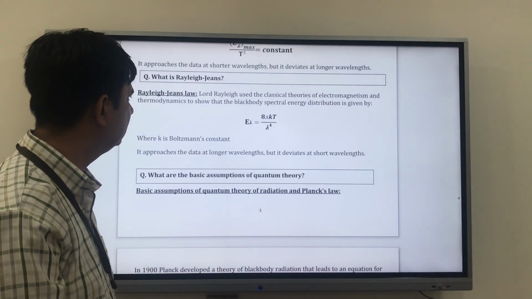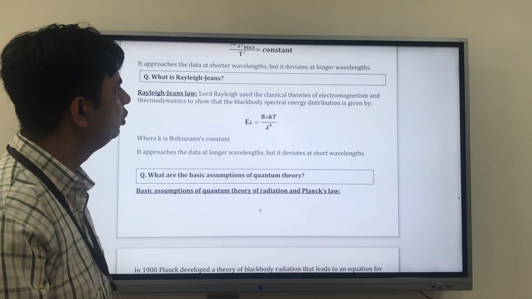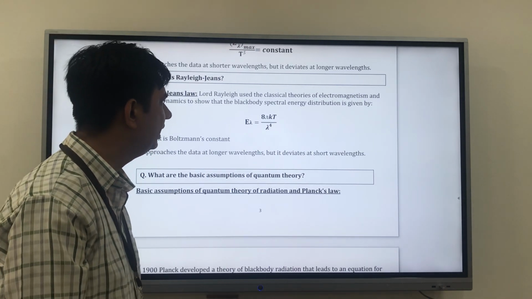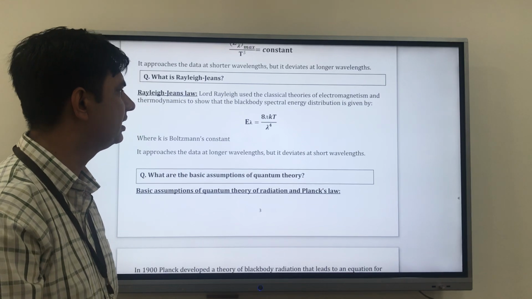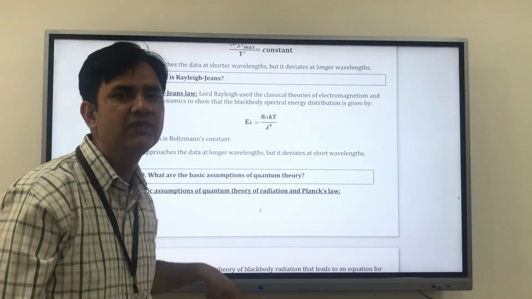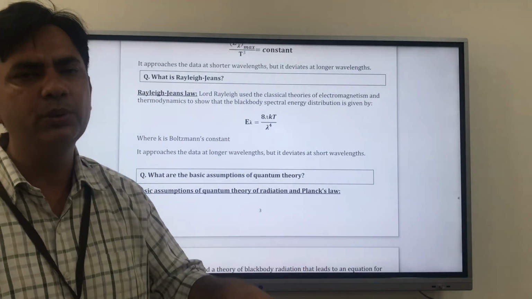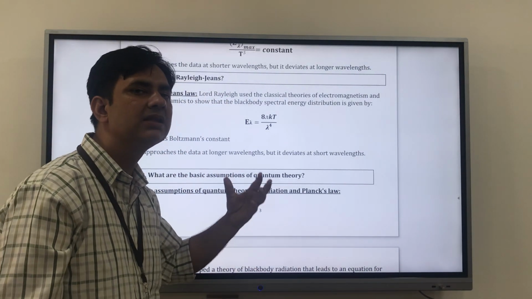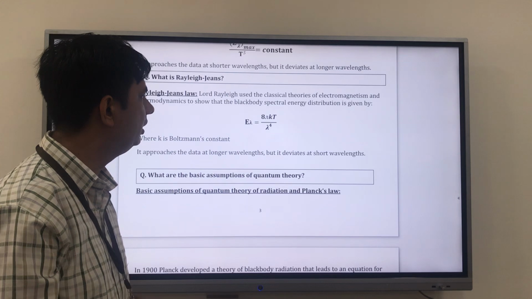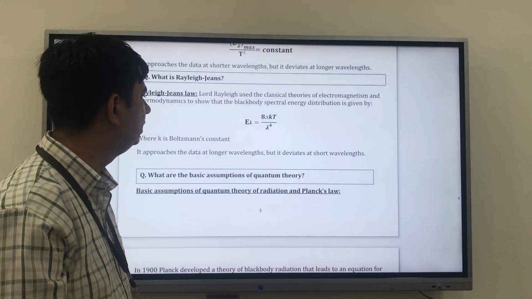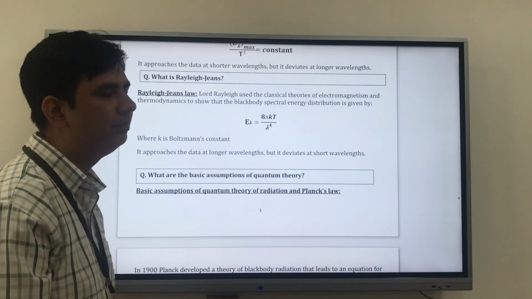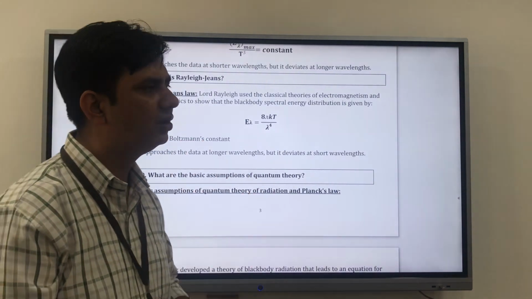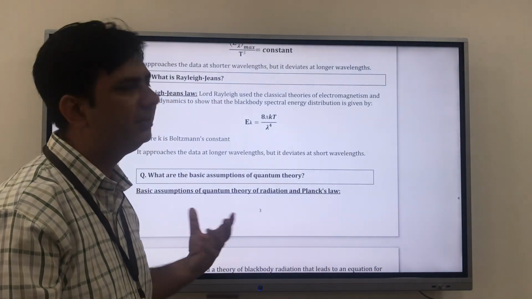deductions on this. He said Lord Rayleigh used classical theories of electromagnetism and thermodynamics to show that the black body spectral energy distribution is given by this. So we have to learn that. We need not go very deep into it in engineering, but we must learn it. So E lambda is equal to 8 pi kT upon lambda to the power 4, where k is the Boltzmann constant. 8 is a constant, pi is a constant, k is a constant.